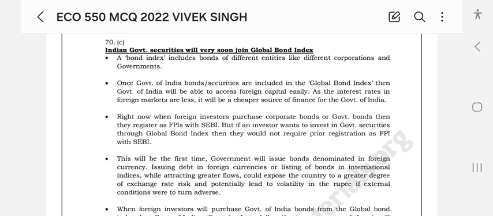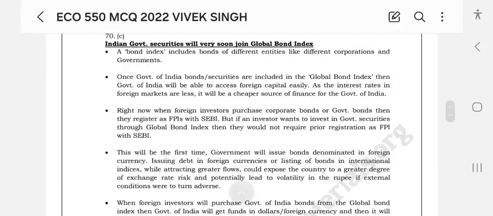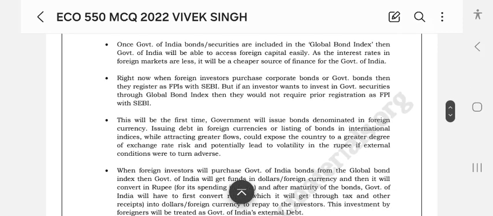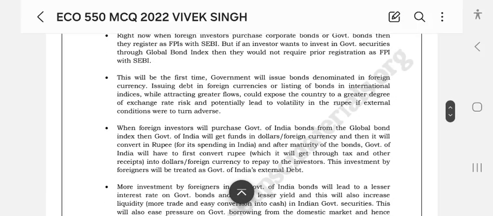As the interest rates in foreign markets are lower, it will be a cheaper source of finance for the government of India. Right now, foreign investors who purchase corporate bonds or government bonds register as FPIs with SEBI, but if an investor wants to invest in government securities through the global bond index, then they would not require prior registration as FPI with SEBI.